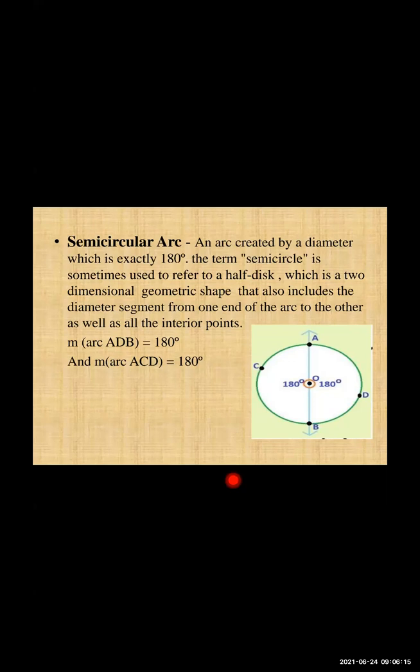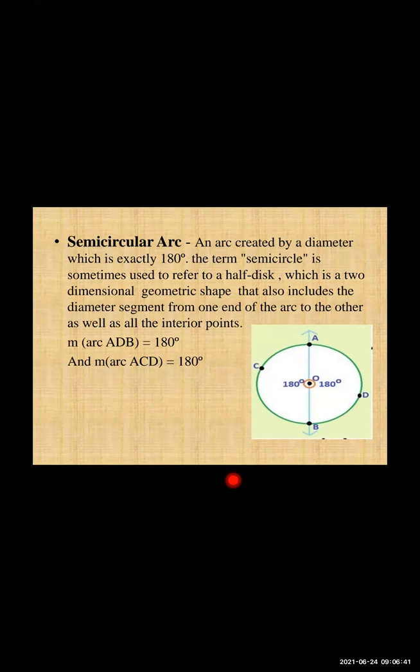The term semicircle is sometimes used to refer to a half disc. I told you that it cuts the circle in exactly two parts. So when the circle is cut, जो circle है वो cut अगर हो गया तो उसका क्या हो जाएगा? Half disc जैसा लगेगा. Whatever the green part is there, the dark green part, if you can see, becomes a disc-type portion, right?